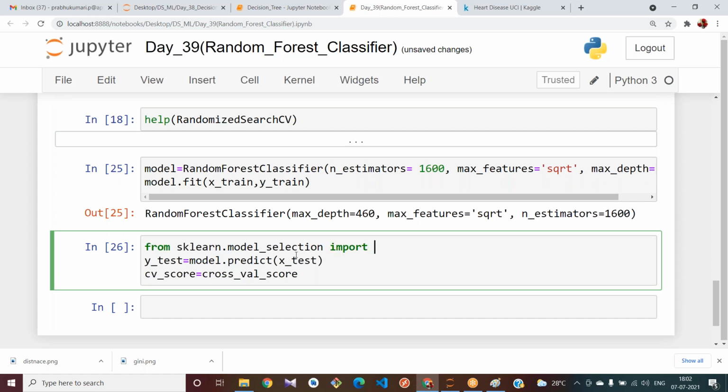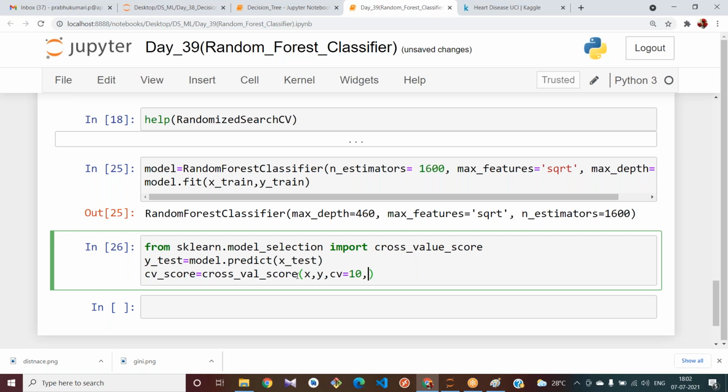Import cross_val_score. We should give directly the x and y values, and I am giving how many cross validations are to be done. I am giving 10 cross validations to be done.